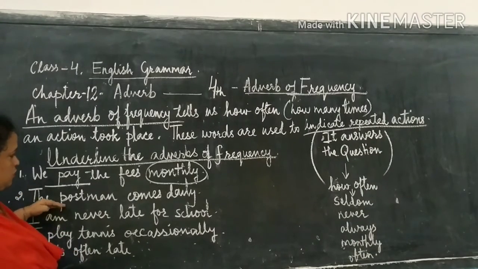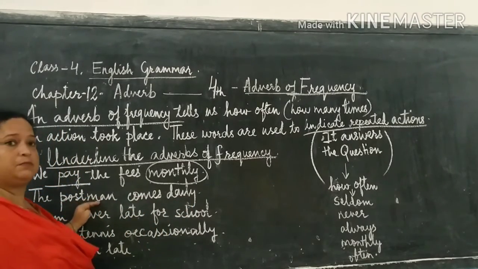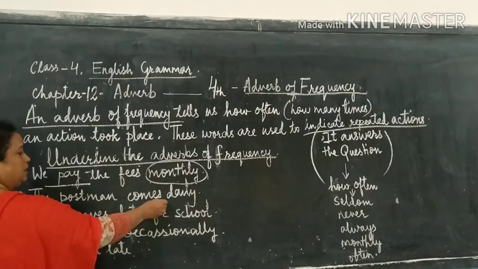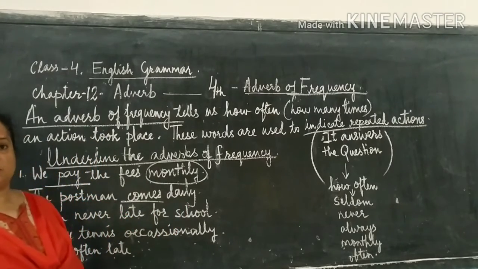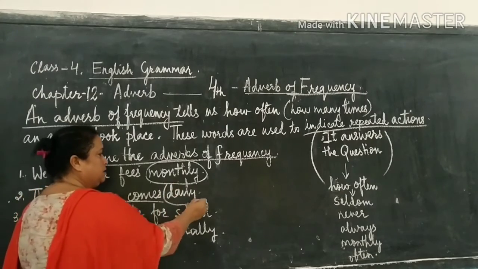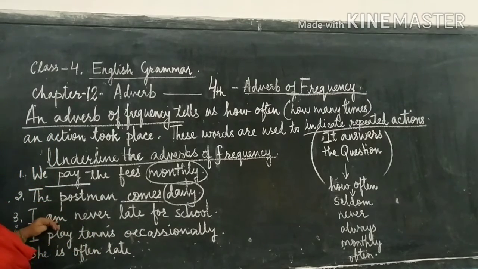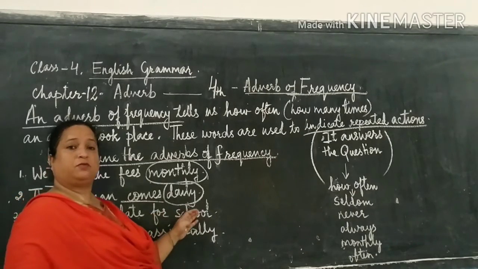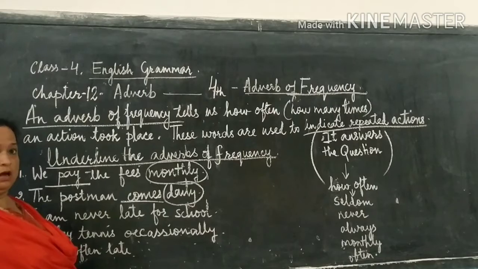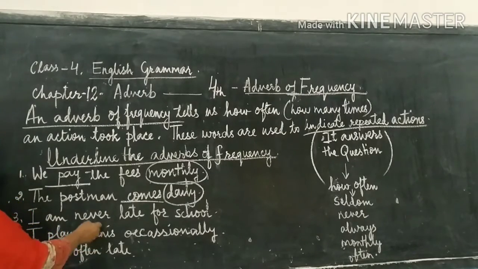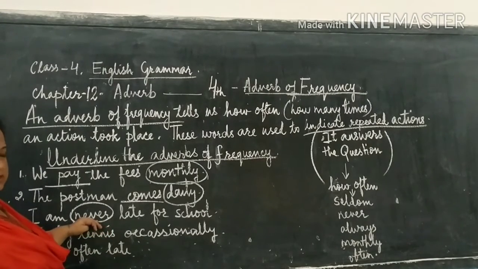Next one, the postman comes daily. So who comes? The postman, that is your subject. What does the postman do? He comes. And the question to be asked is, how often does the postman come? So we get the answer, daily. The postman comes daily. The next example is, I am never late for school. So how often are you late? That's the question. How often are you late for school? I am never late for school. That's the adverb of frequency.